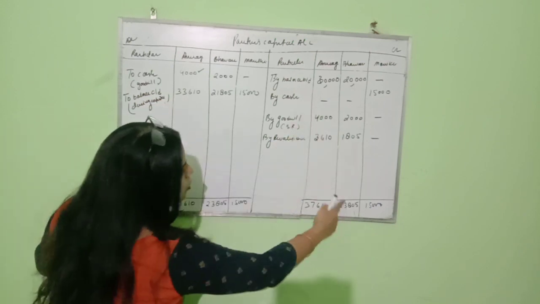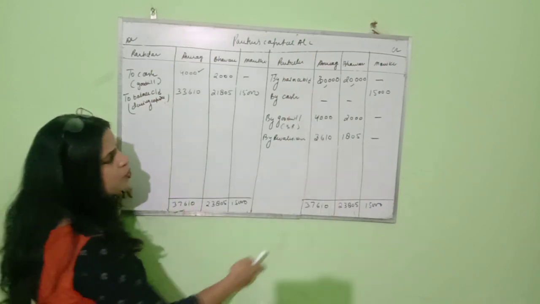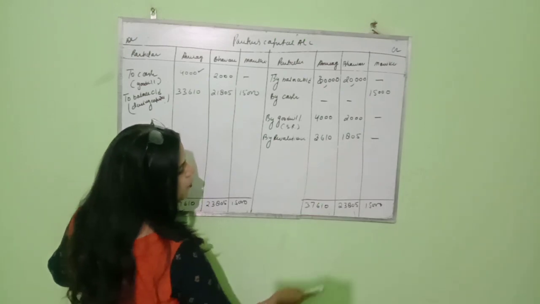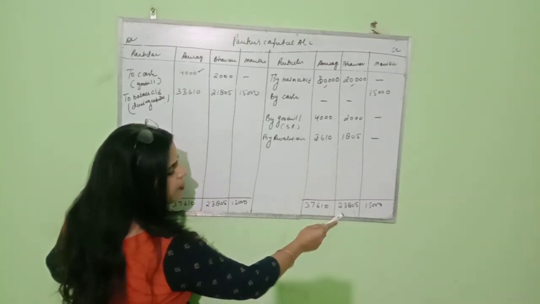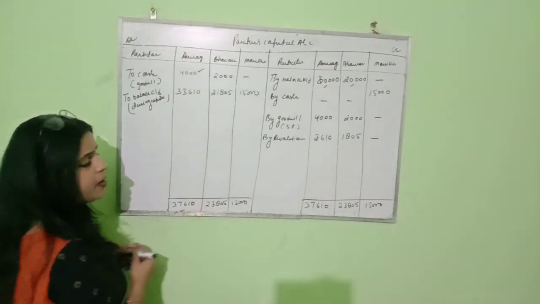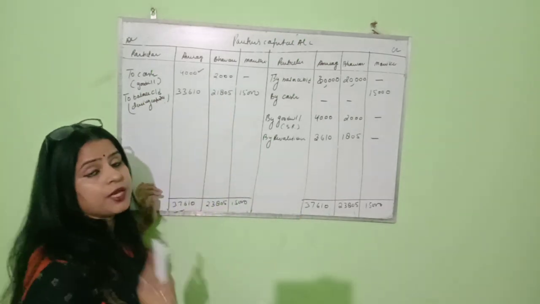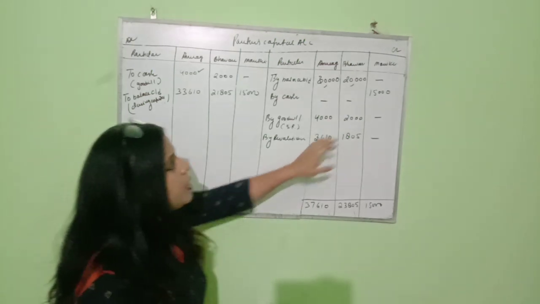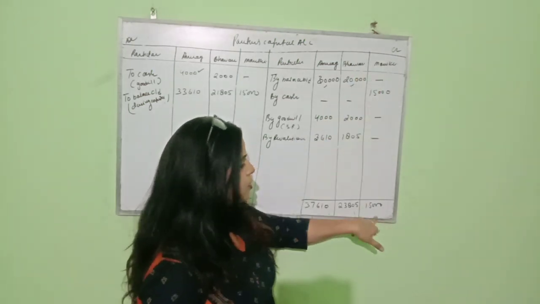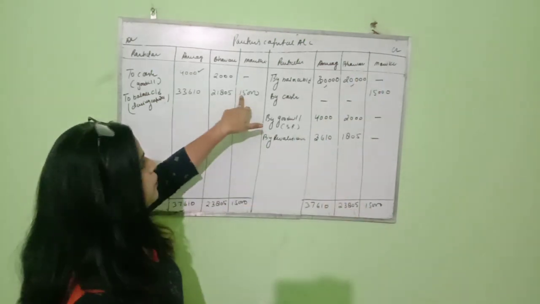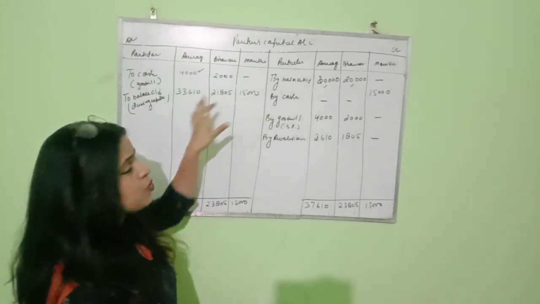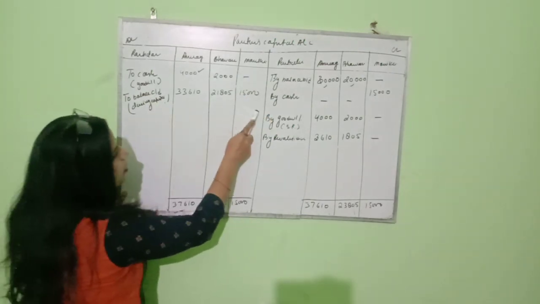Similarly, we will close Bhavna's. 20,000 plus 2,000 plus 1,805, it comes to 23,805, and from 23,805 when we deduct 2,000 we are left with 21,805. And in Monica's column it is 15,000, total 15,000, closing is also done. So the closing capital of all the three partners is what?